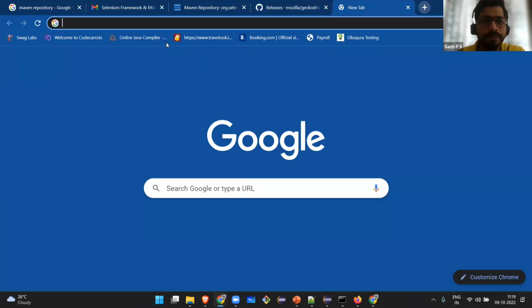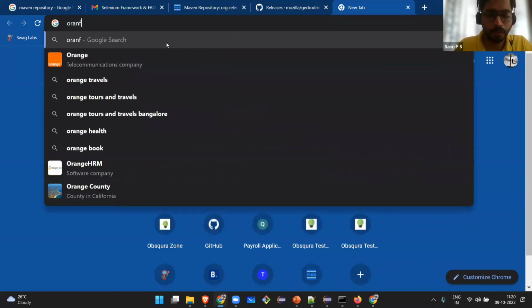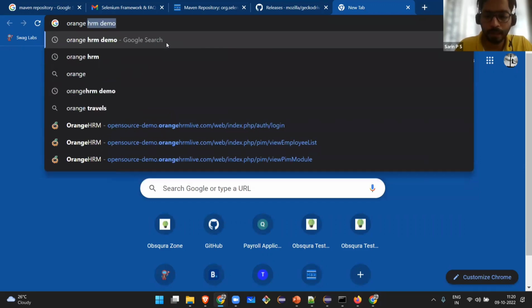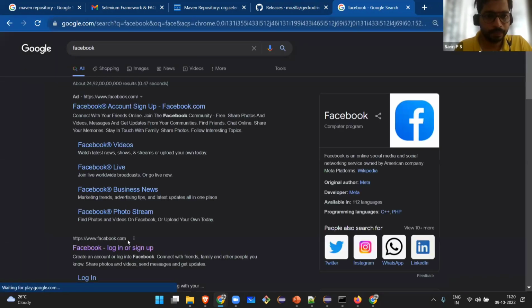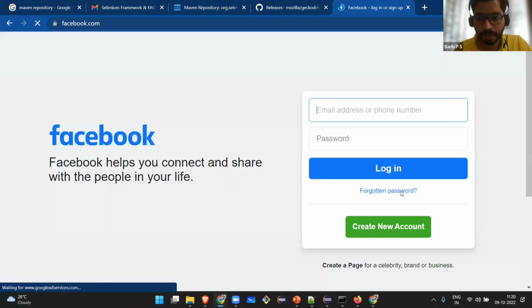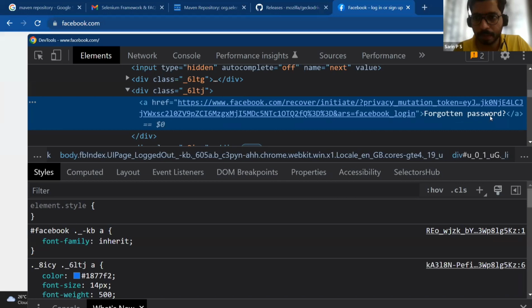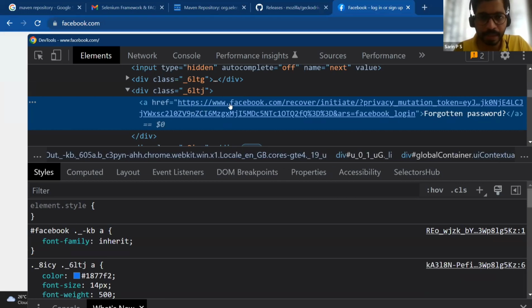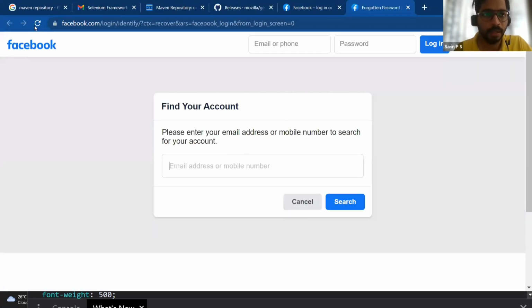Let's go to Facebook. Take the forgot password link, right click, inspect. This is link text: a text which is linked to something. If I click on that link, it will take you to the reset password page.